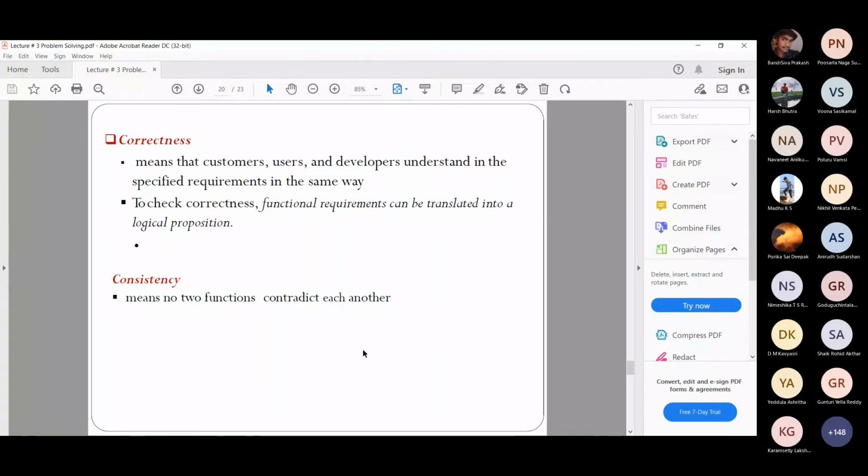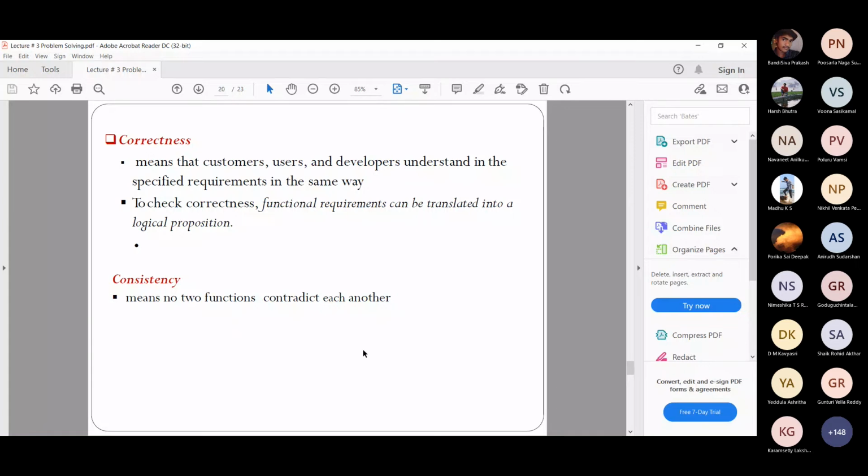Now what is consistency? Consistency is that what different users or customers are telling should all be consistent with each other. You shouldn't have contradicting requirements. Hope you remember the example I told before about our AUMS. If the teacher is a user, the teacher would say that the marks shouldn't be visible to the students. Whereas a student user may say that I want the marks to be displayed to the student. So the two requirements are actually contradicting each other, and you need to resolve that.